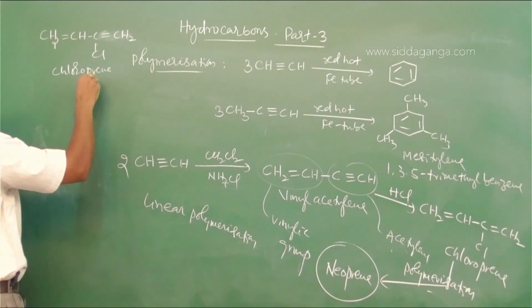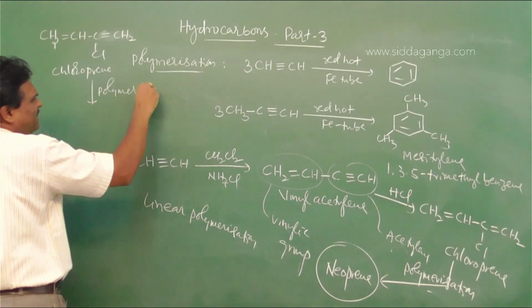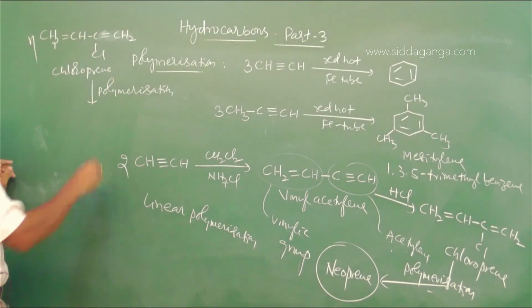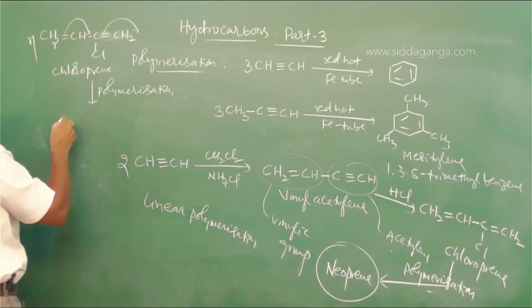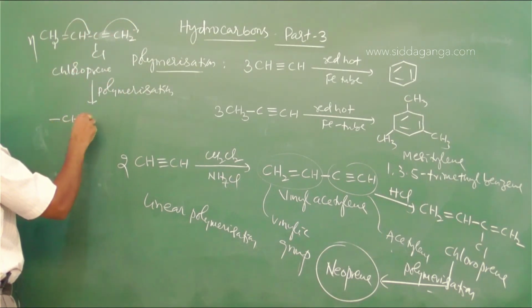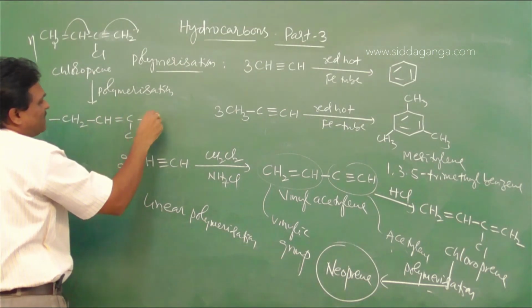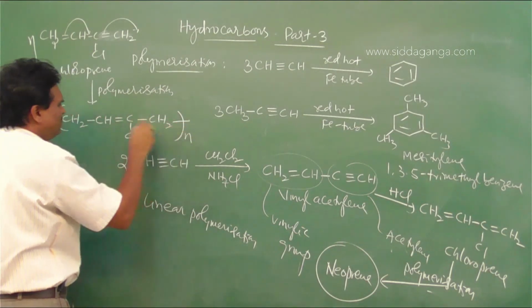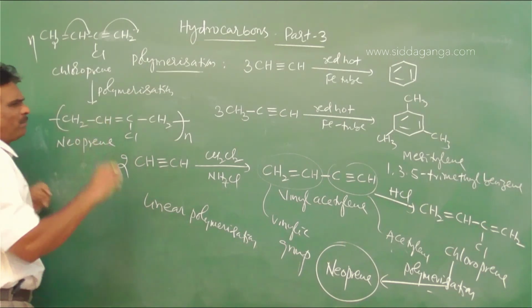So chloroprene is subjected to polymerization. n moles of chloroprene are involved, and it occurs like this to form CH2, single bond CH, double bond CCl, single bond CH2. It continues n times. This is called neoprene.